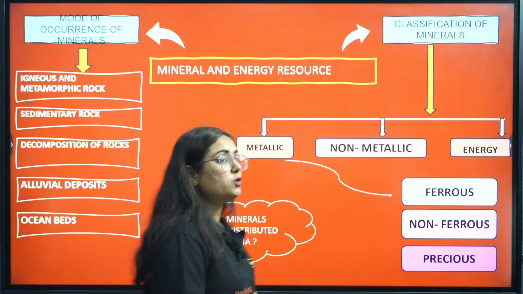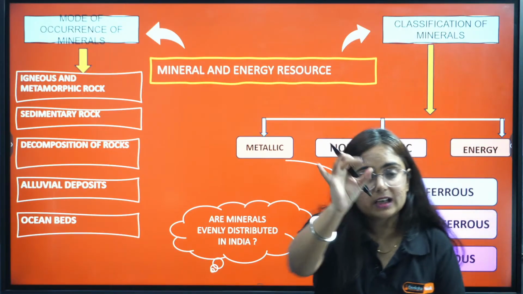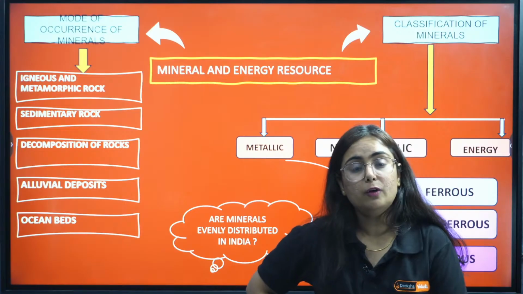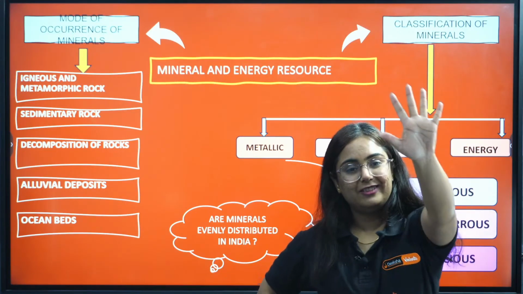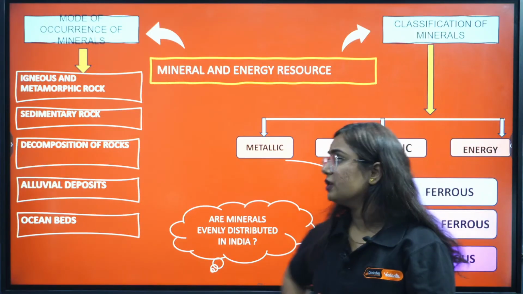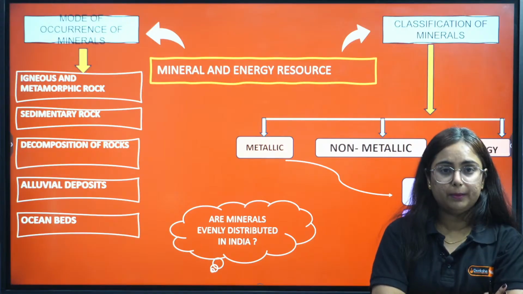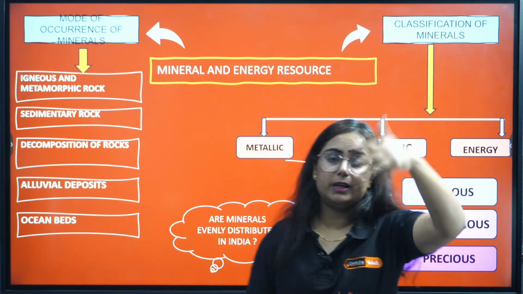The chapter starts with a very important topic. What are the modes of occurrence of minerals? This question comes for 5 marks for sure. So there are 5 modes of occurrence for minerals. Do you remember? How many? 5. First, igneous and metamorphic rocks.